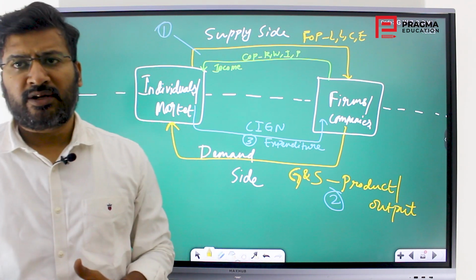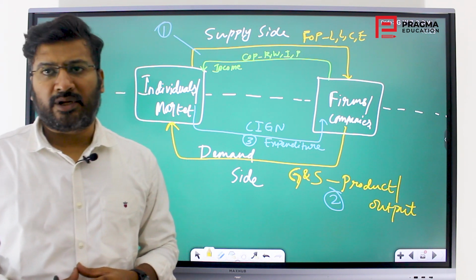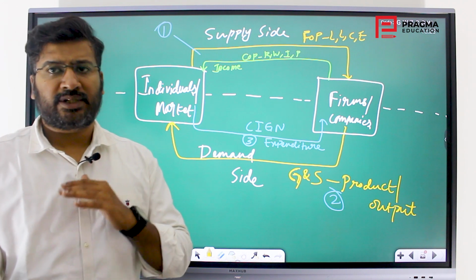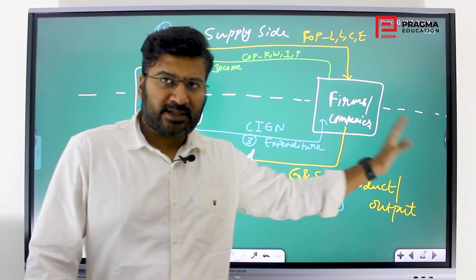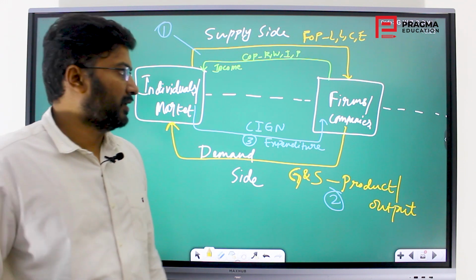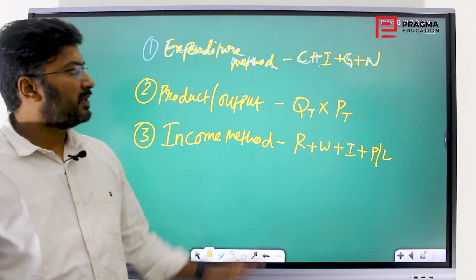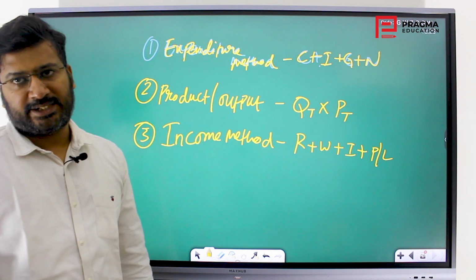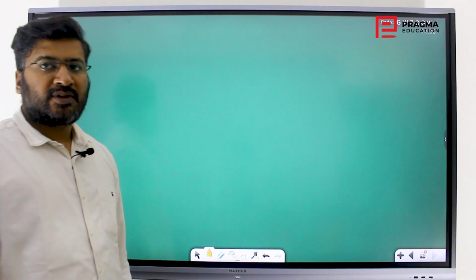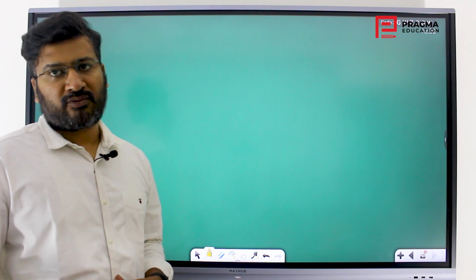Even if you study Telangana economy tomorrow, if you don't know these concepts, you will not be able to understand what's happening around. So if you understand the concept, it will act as a base or foundation that helps you in the static and dynamic parts that we have seen in the other parts of the syllabus. So this is the concept behind measurement of national income. These are the three methods of measuring national income. With this, we cover the conceptual part of the first chapter in the Group 1 main syllabus that we have given.